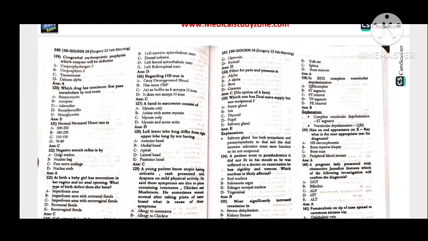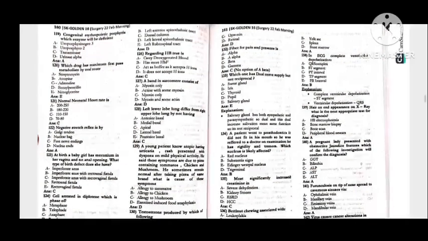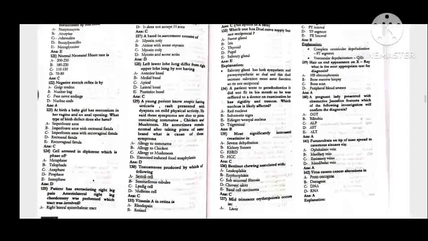127. A band in the sarcomere consists of myosin and some actin. 128. Left lower lobe lung differs from the right upper lobe lung by not having an apical portion.